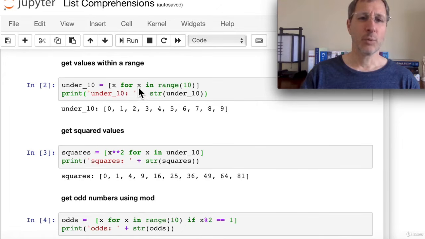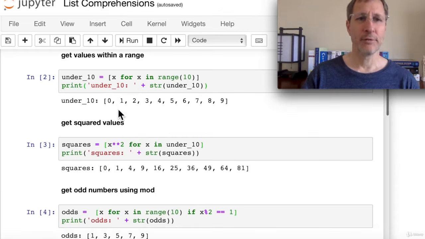And then this is where we declare the variable, each x in this range. So the result is a series of values under 10, 0 through 9. Okay, so that's the simplest example of a list comprehension.